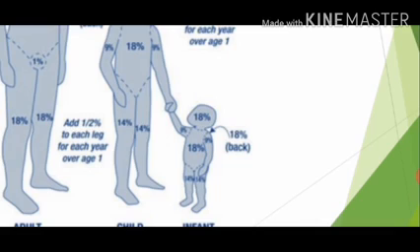So head is 18% and each leg is 14%. So the head is given more preference, meaning more percentage, and the legs are given less because they are not tall, they are not grown up. So that is given 4% less.